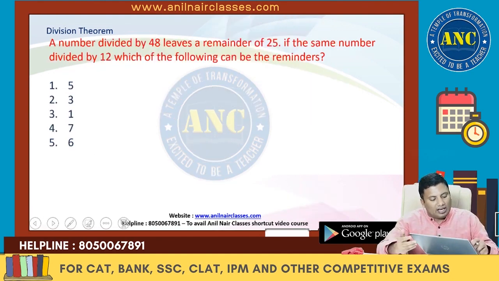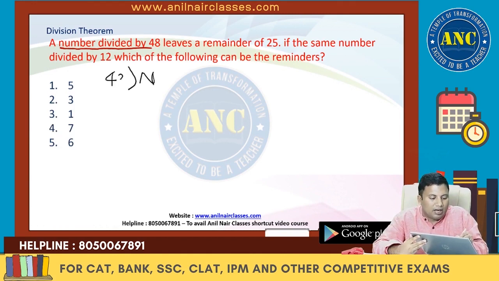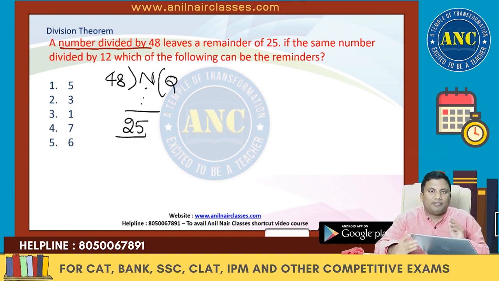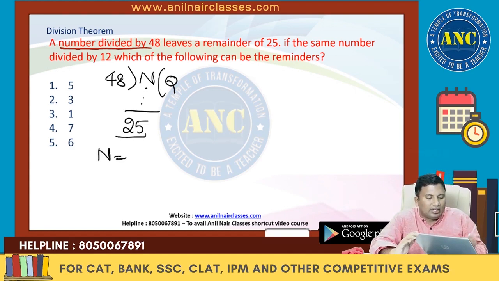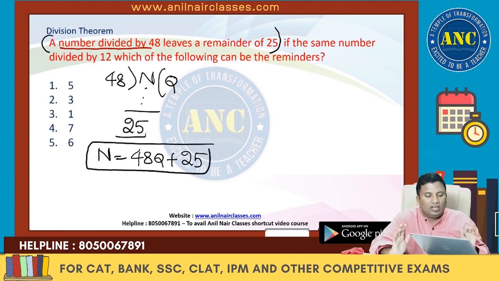Now, there is a number which is divided by 48. The quotient is Q. It leaves a remainder 25. Dividend is nothing but divisor into quotient plus remainder. The form of the number based upon the first statement is n is 48q plus 25.